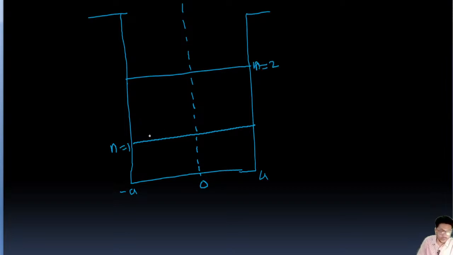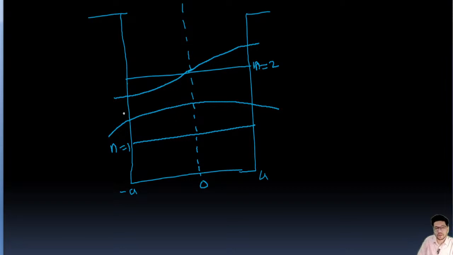So the graph is going to look like this, and this is region first, second, and third. Now for the wave function.